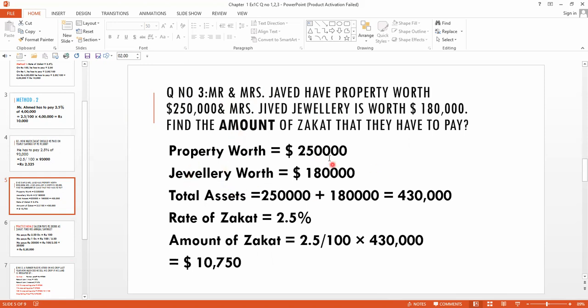Okay, so Mr. Javed has total assets worth rupees 2,50,000, and Mrs. Javed has total jewelry worth rupees 1,80,000. Firstly, you have to add these 2. After adding, you will get 4,30,000, and then you have to write the rate of zakat. What is the rate of zakat? 2.5%. 2.5% means 2.5 out of 100. So simply we multiply it by this, and we will get 10,750. If they have total assets of 4,30,000, they just pay the zakat of 10,750.